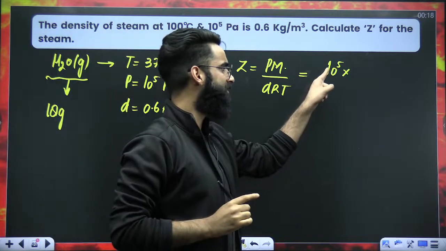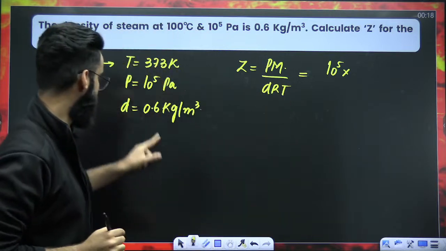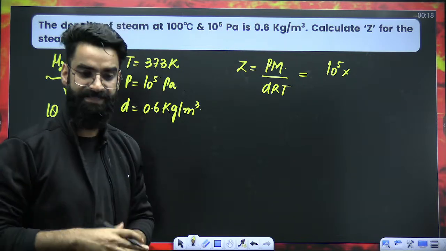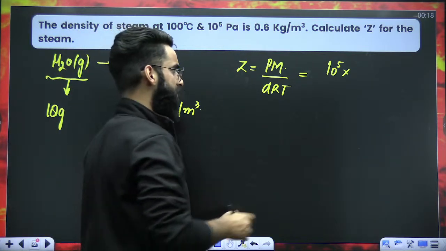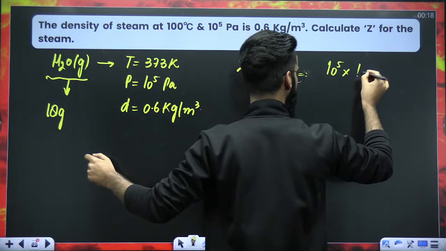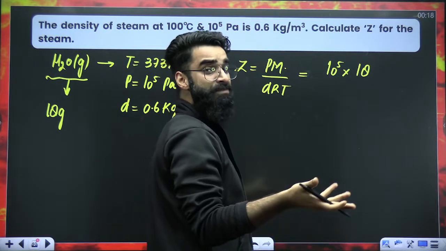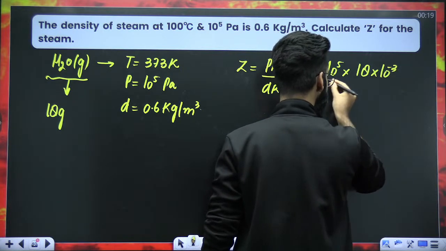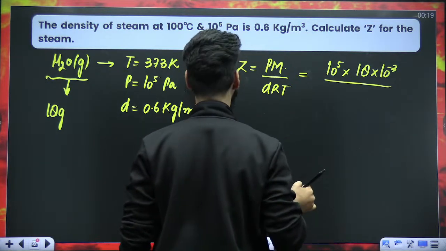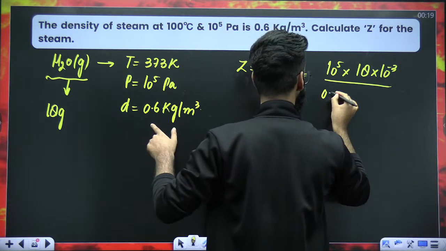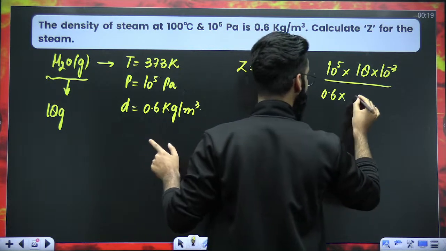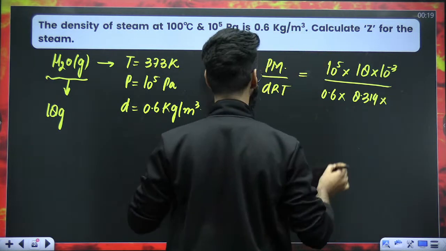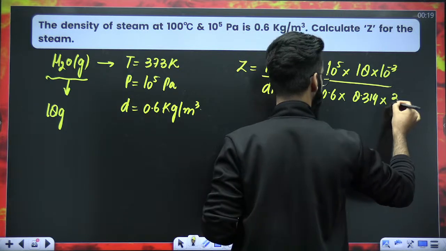Since you are using pressure as per SI system, you have to use molar mass as per SI system as well, right? But we know molar mass of water is 18 grams. Grams is not the SI unit of mass, it's kilograms. So multiply with 10 raised to minus 3. Then only you'll be getting the molar mass in kgs, right? Divided by density, already given as per SI system. What is the value of R as per SI system? It's 8.314. Temperature as per SI system is Kelvin, 373.